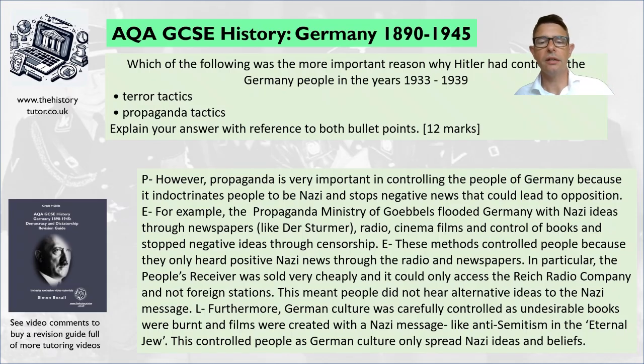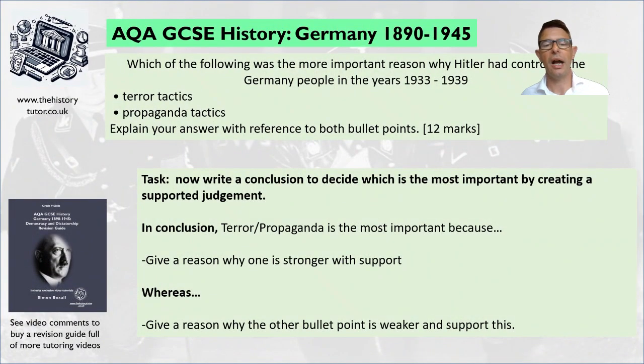Then I've got my wider furthermore. So furthermore, German culture was carefully controlled as undesirable books were burnt and films were created with a Nazi message to indoctrinate and brainwash people, like the anti-Semitic Eternal Jew. This controlled people as German culture only spread Nazi ideas and beliefs. So finally, you can come up with your conclusion. Have an idea of what you might conclude.